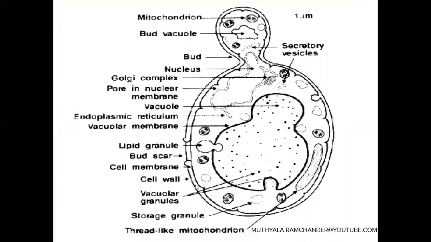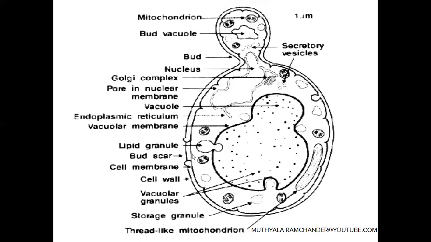Yeast mycelium looks like a unicellular fungi. It is covered with a thick cell wall. The cell wall is mainly made of cellulose, hemicellulose, chitin and mannoproteins. It gives a perfect shape to the cell and protects the inner parts. Below the cell wall, a thin plasma membrane is present, called the cell membrane. The cell membrane is mainly made of phospholipids and proteins.